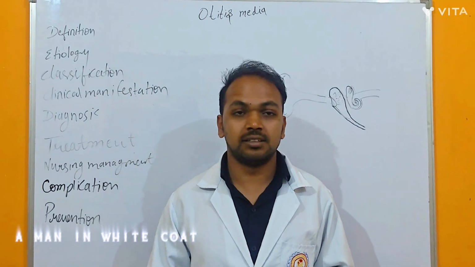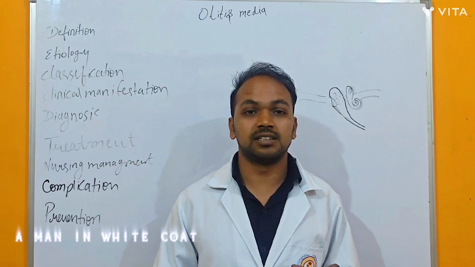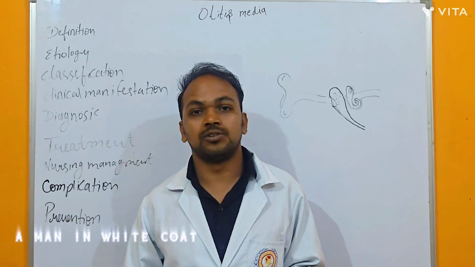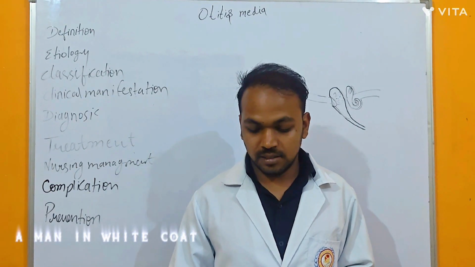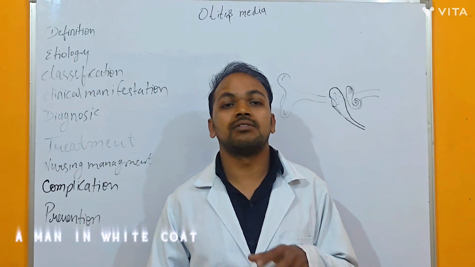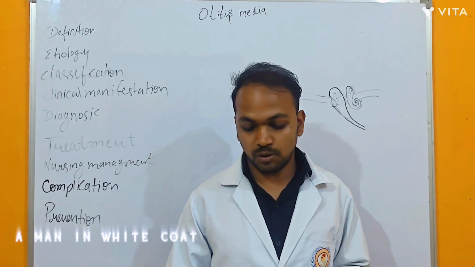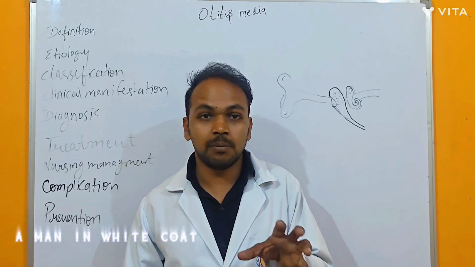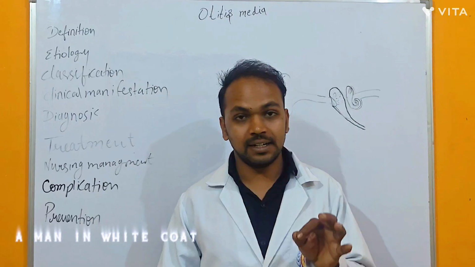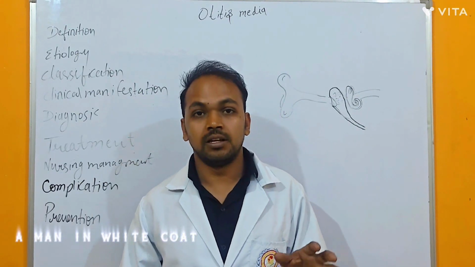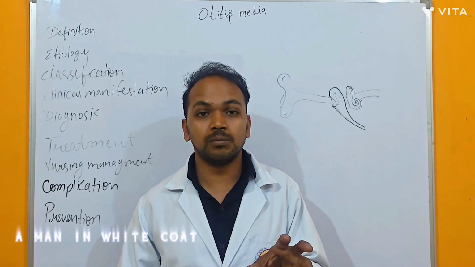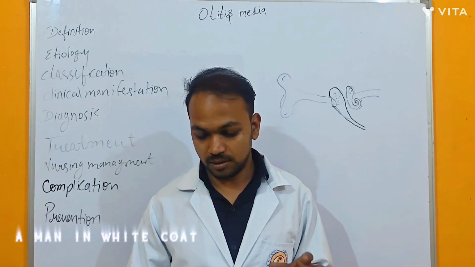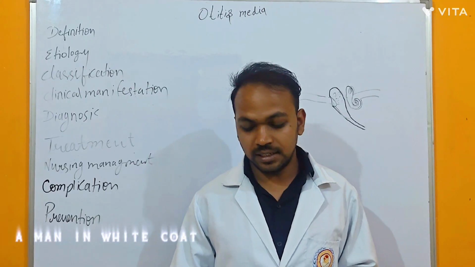Then difficulty feeding and sleeping. Because of otitis media, there are chances of difficulty feeding in the child, and the sleeping pattern of the child is also disturbed. Then the diagnostic evaluation, meaning which tests we have to do. The first one is otoscopic examination. With the help of an otoscope we will look for redness or bulging of the tympanic membrane, meaning we observe whether there is redness or bulging in the middle ear or not. Then hearing assessment.